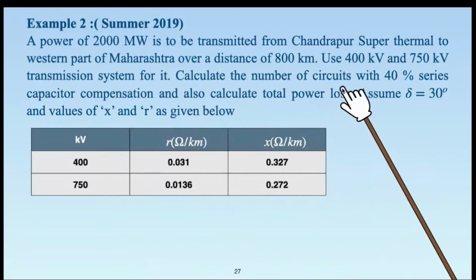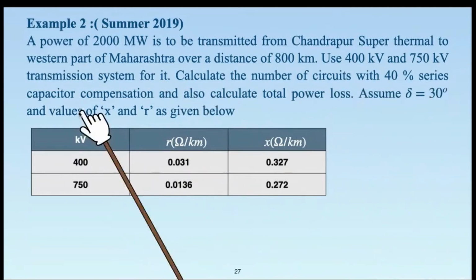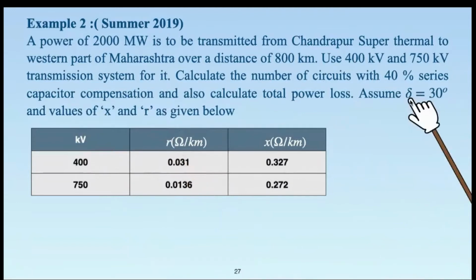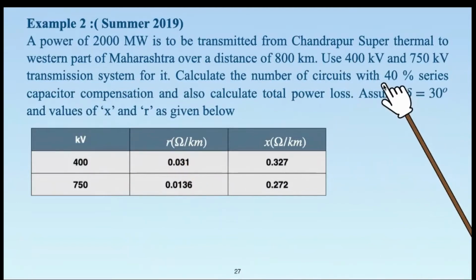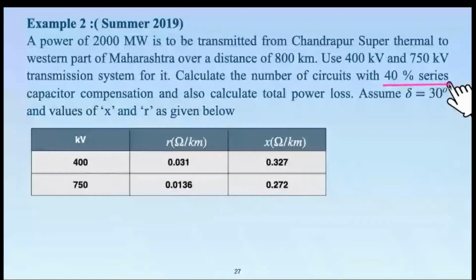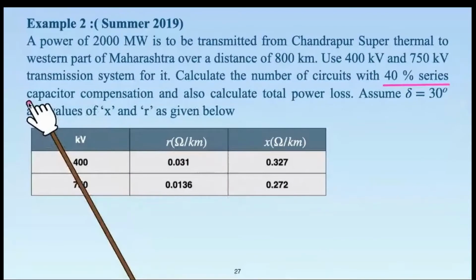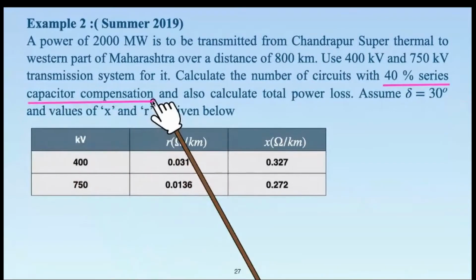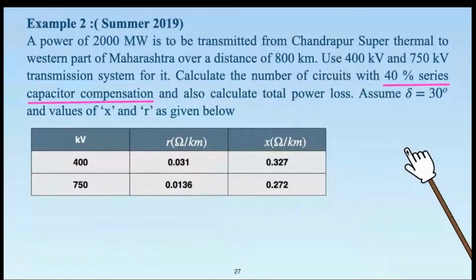Determine the number of circuits with 40% series capacitor compensation. So this problem is slightly different than what we have solved yesterday. This is the new element that is included in the calculation, series capacitor compensation.